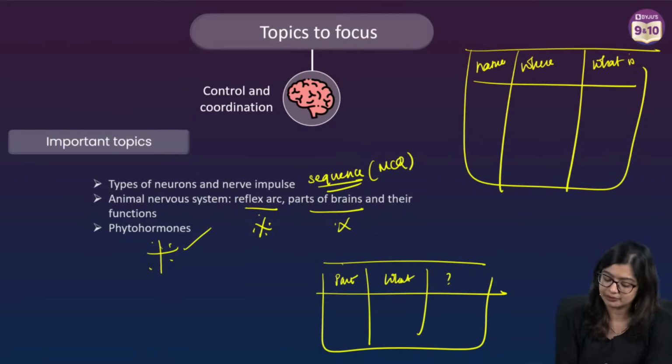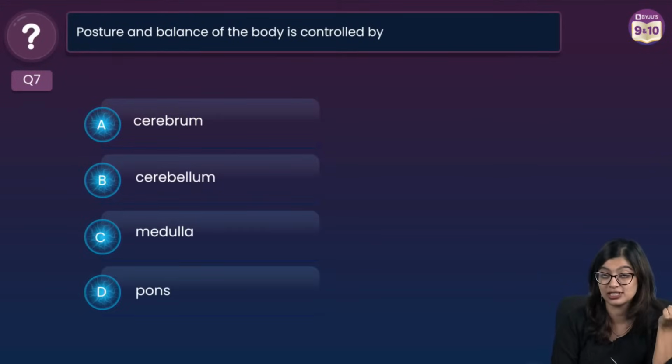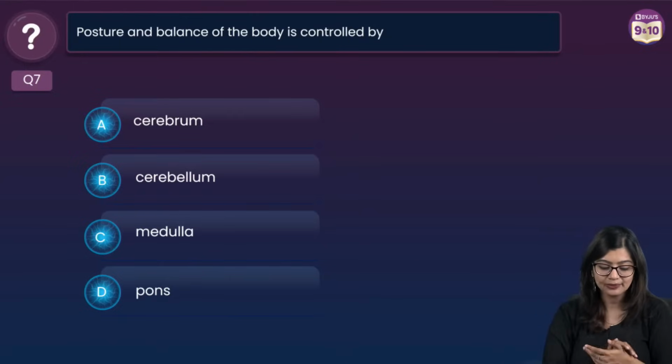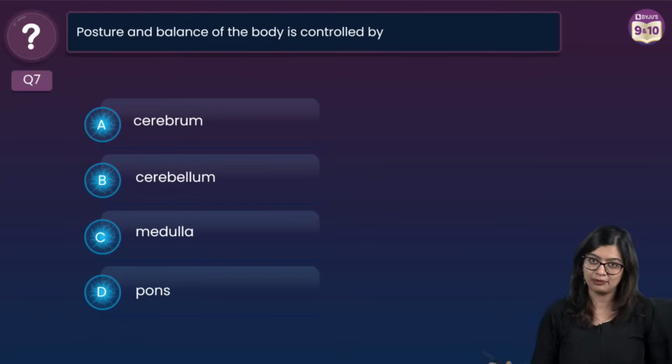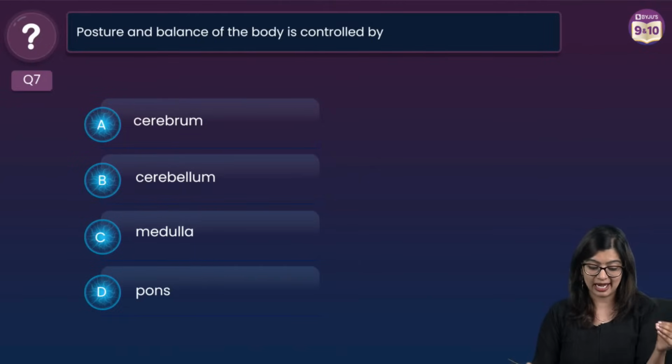Yes, exactly, Shivam. Let's get started, everybody, with question number 7. Now, this is an MCQ based question. So, like I said, from this chapter, we normally get more MCQ based questions. Yes? So, this is a PYQ that has come last year. Posture and balance of the body is controlled by what? Is it cerebrum, cerebellum, medulla oblongata, or pons?